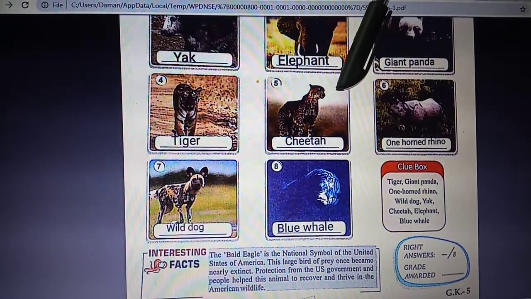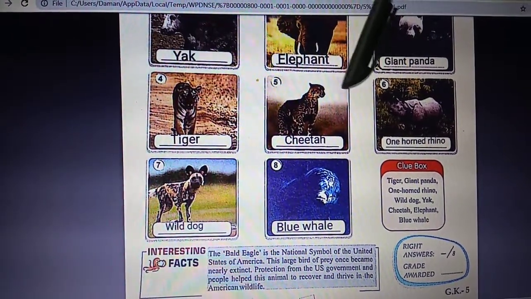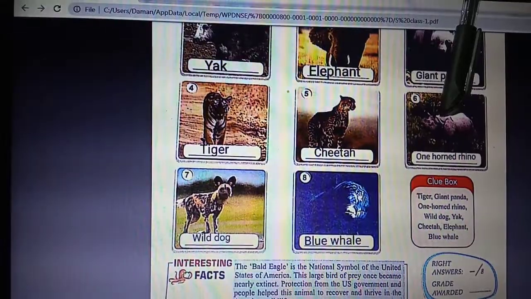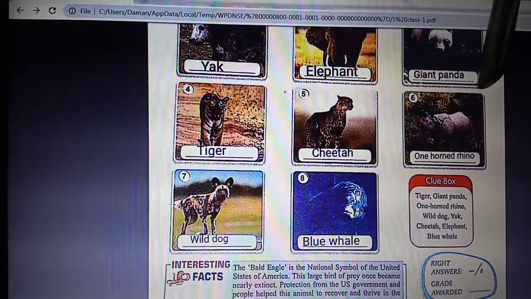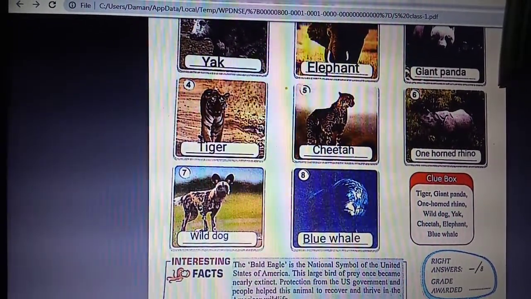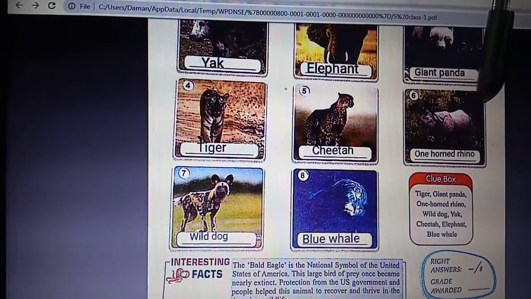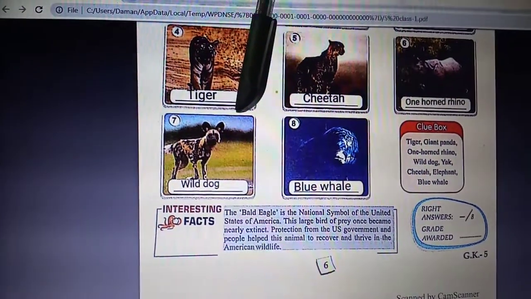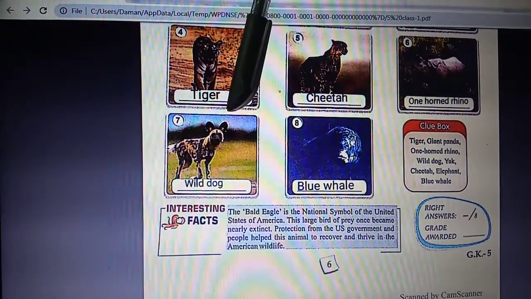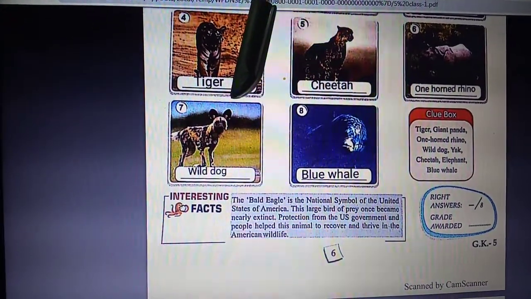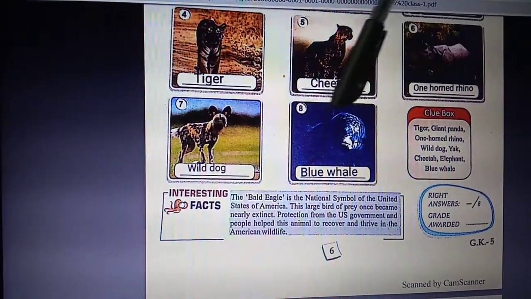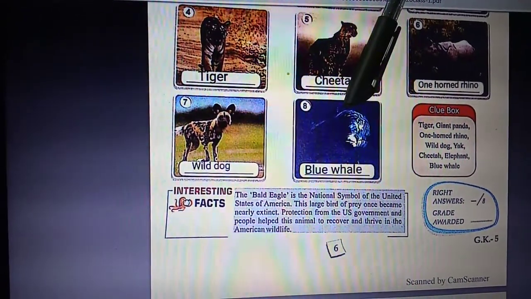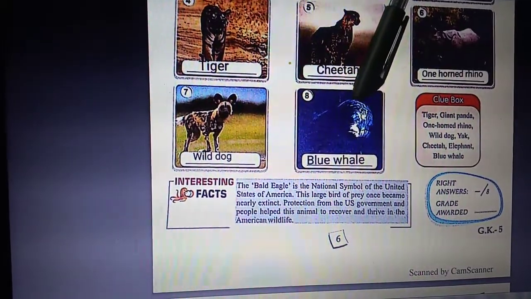Next picture is of cheetah. Cheetah is a large cat with black spots. It can run very fast. Next picture is of one horned rhino. Rhinos are herbivorous and they have thick skin. Some rhinos have two horns while others have one horn. Next picture is of wild dog. These dogs are not domestic dogs, they are found in forest. Last picture is of blue whale. Blue whale is a very large animal that lives in sea and looks like a very large fish.